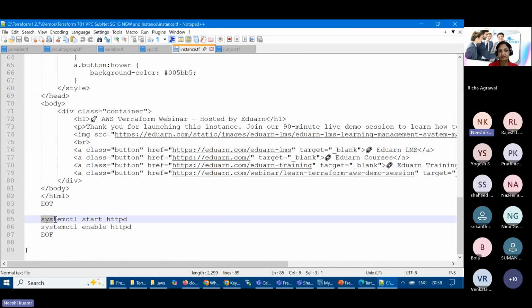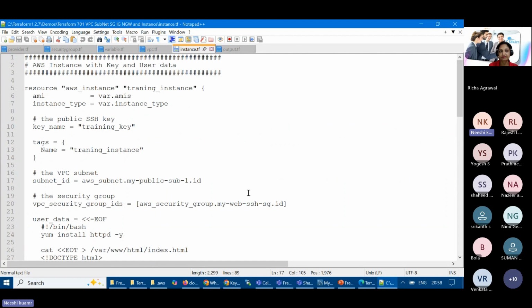And then once that is done, systemctl start httpd, and then enable. So this server will be up and running until we terminate it, right? So this server is getting created. Now we are talking about the security group. So what is the security group?